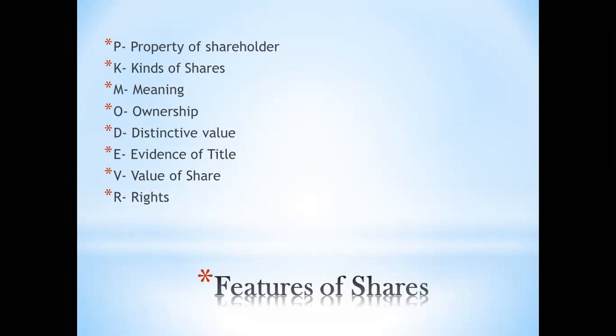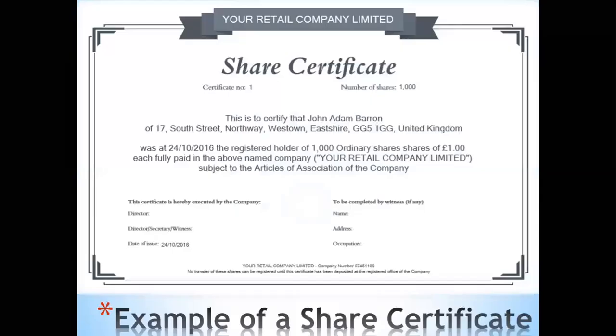Then you have rights. You get various rights: right to participate in general meeting, right to vote, right to get dividend. Okay. Availability of income, as we saw, you get dividend on shares if you invest in the company. And transferability. In case of public limited company, the shares are freely transferable. So as I've told you all, in the end, I have examples of share certificate.